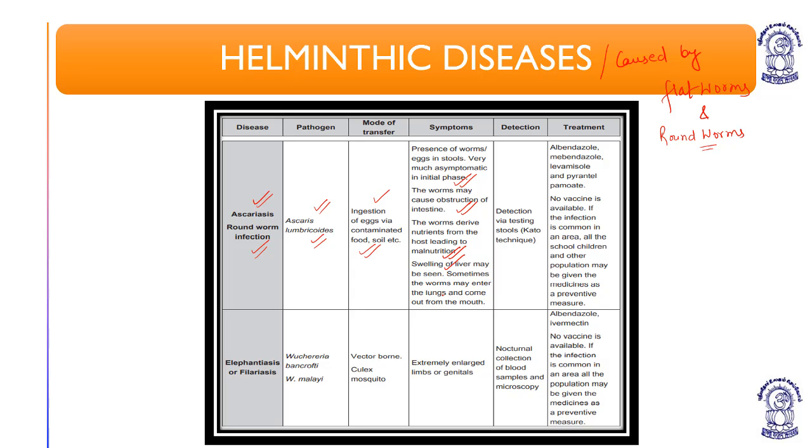Sometimes the worms may enter the lungs and come out from the mouth. So these are the symptoms; initially it is very asymptomatic.